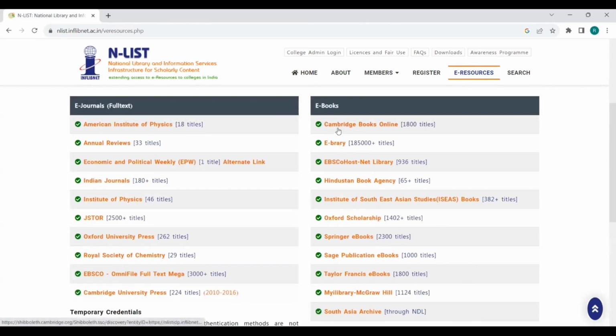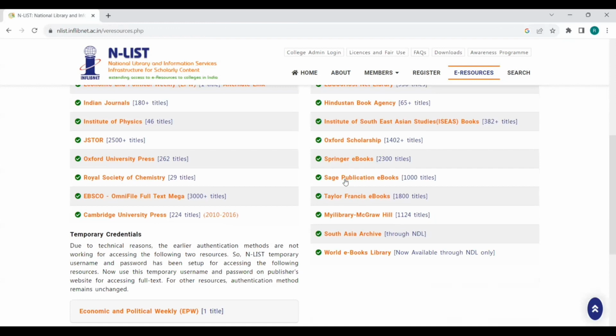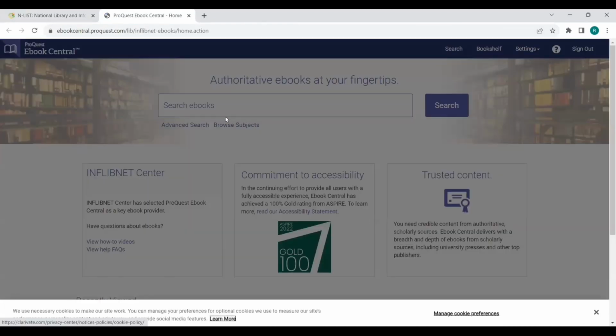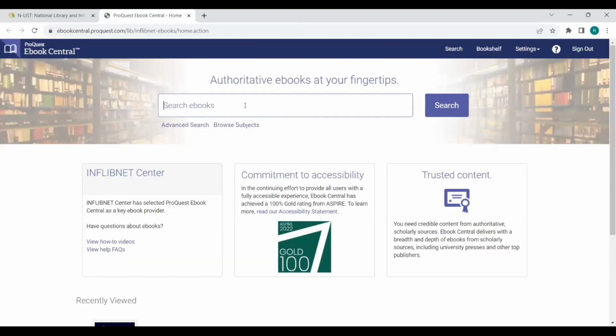So these are all the ebook publisher names. We all come across these famous names: Cambridge, EBSCO, Hindustan, Oxford, Springer, Sage, Taylor and Francis, Tata McGraw Hill, South Asia, World eBook. For example, let me go for Tata McGraw Hill. We all know it is a famous publisher. Since I am a computer science staff, I may be interested in searching some computer science books. For example, I type that I am in need of a book for data structures.